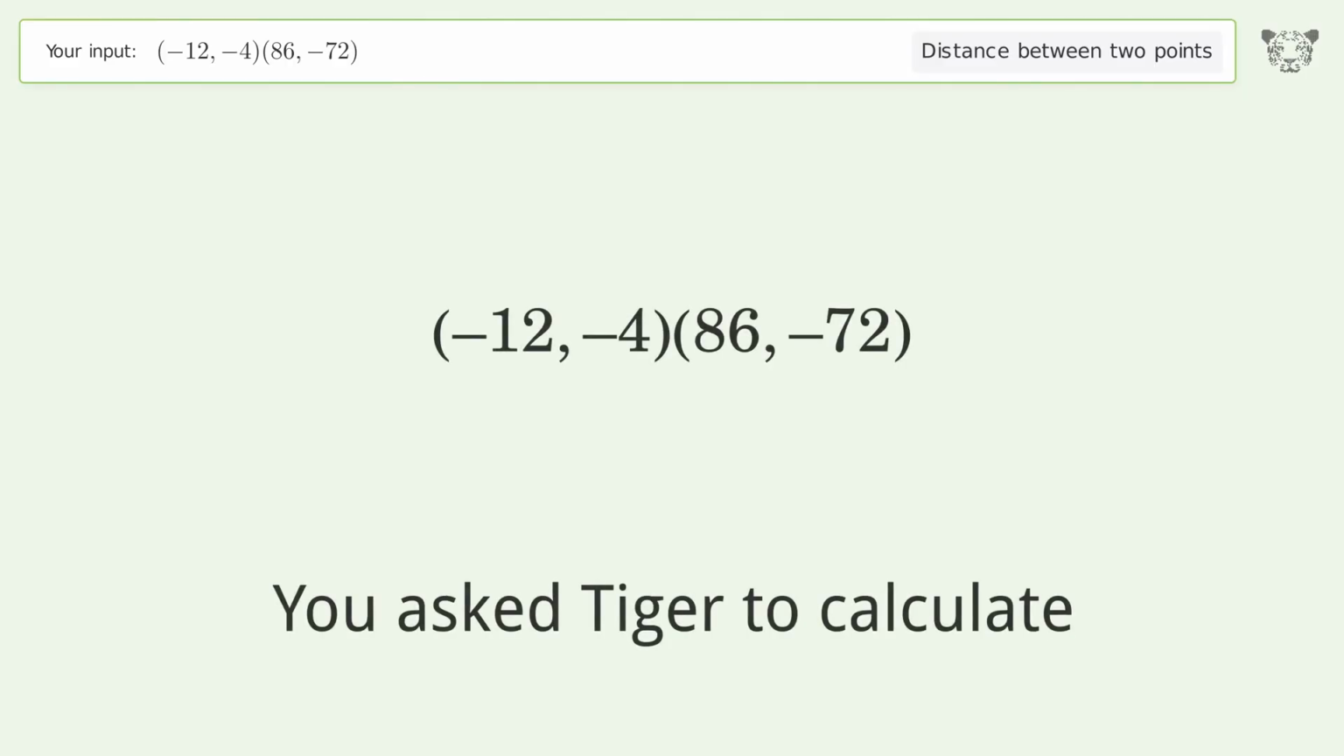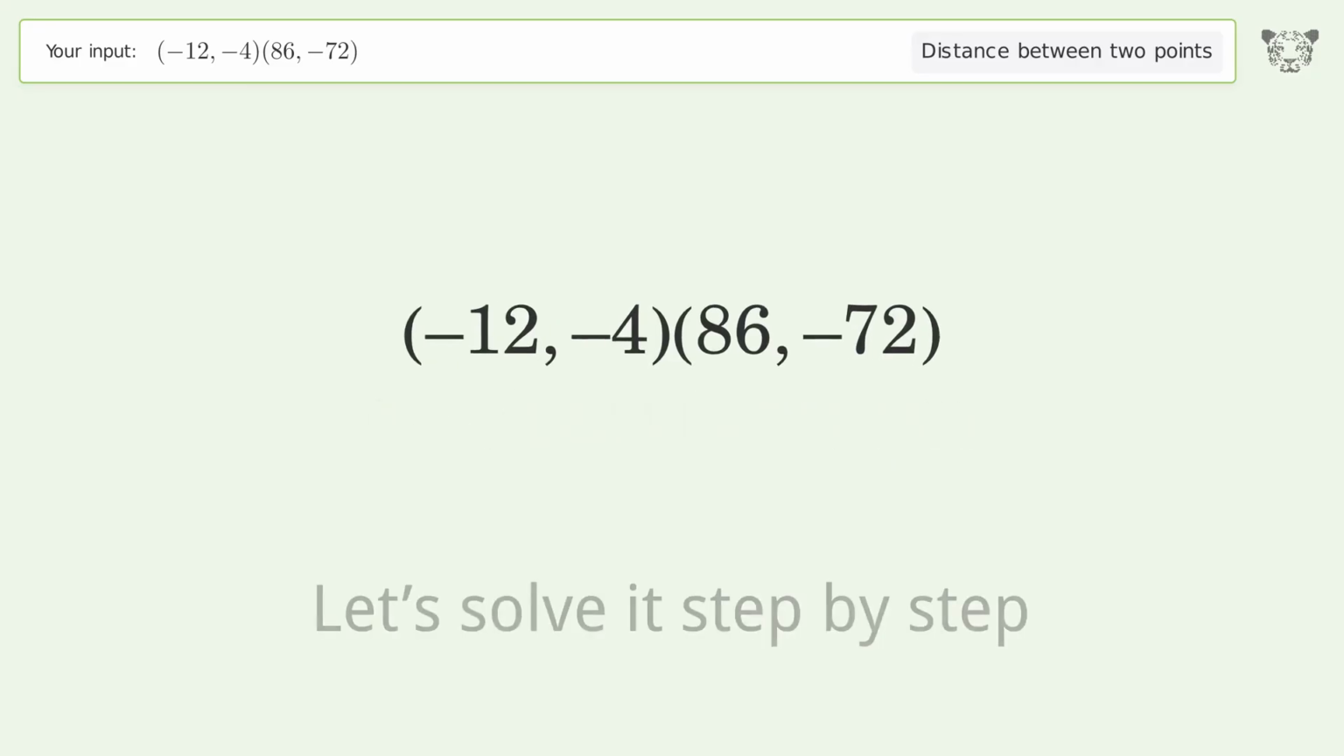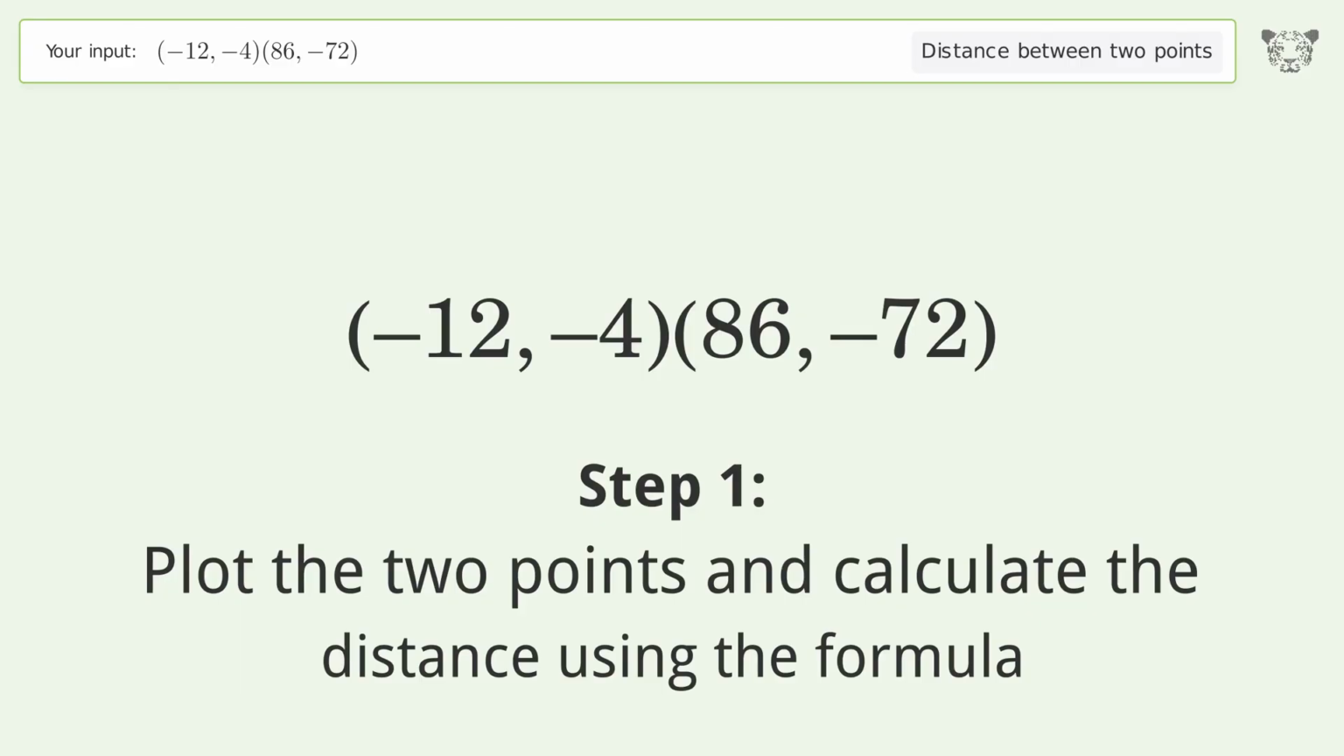You ask Tiger to calculate. This deals with the distance between 2 points. The distance between the 2 points is the square root of 14,228, or 119.281. Let's solve it step by step. Plot the 2 points and calculate the distance using the formula.